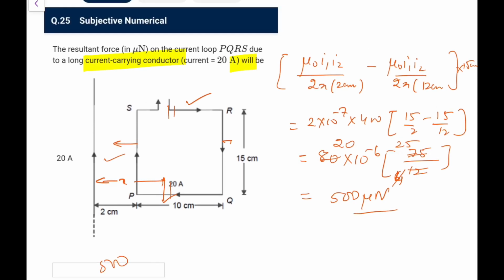So it was today's paper. I think that was not at all an easy one, with errors also.